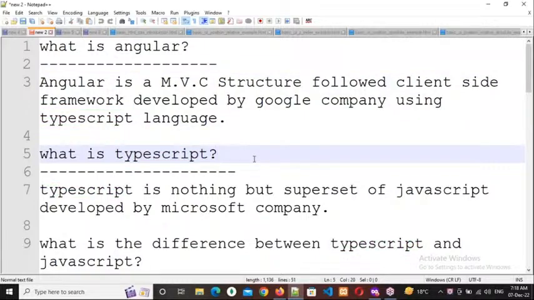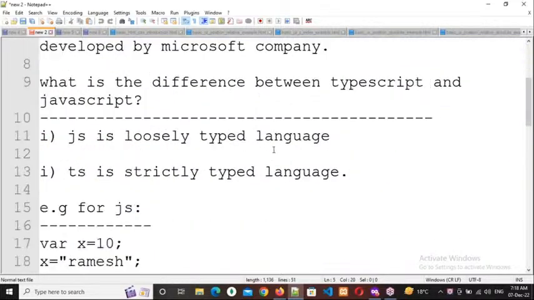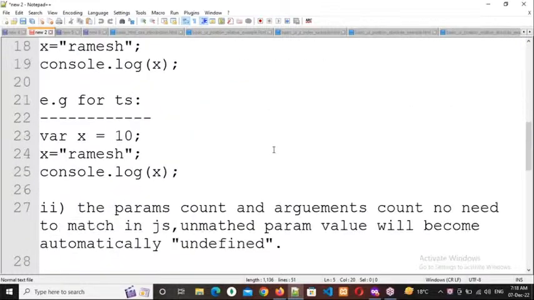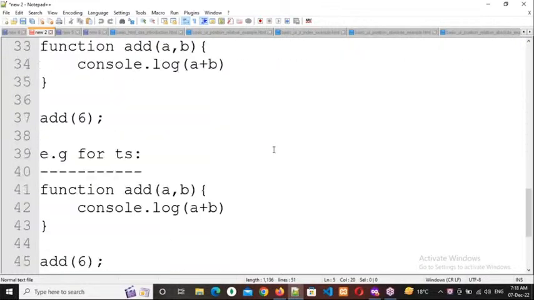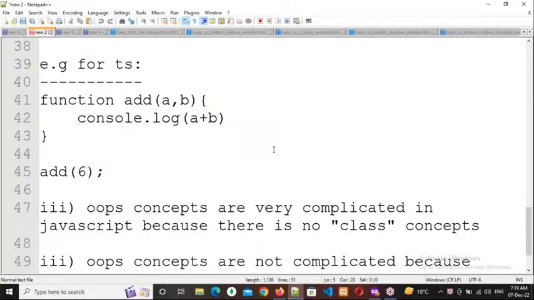What is that language? TypeScript. And what is the difference between JavaScript and TypeScript? All three points we discussed in yesterday's class. Those are all very simple points.